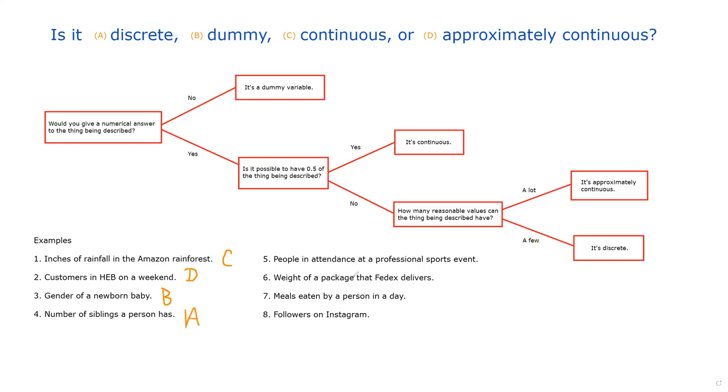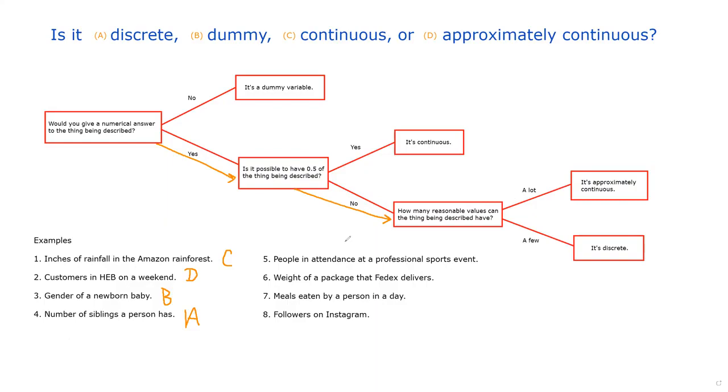All right, let's try these 4 more examples. People in attendance at a professional sports event. Would you give a numerical value to that? Yes, of course. Could you have half of that thing being described? Could you have half a person in attendance? Yeah, we had 1,000.5 people in attendance. No, that's not possible. How many reasonable values can the thing being described have?